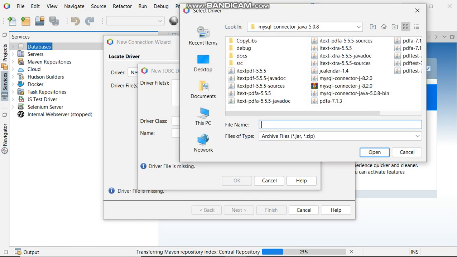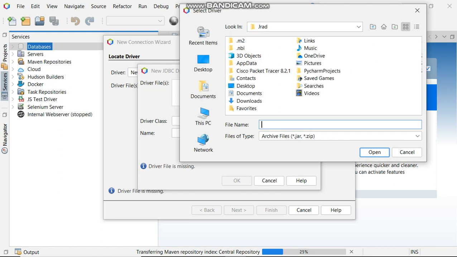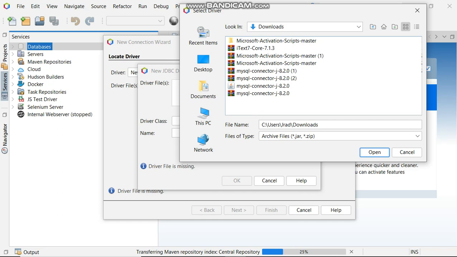After adding, you browse where it is. We instructed it to downloads. So we go to this PC, you go to downloads, then it is here, our jar file, then we press it, then we open.